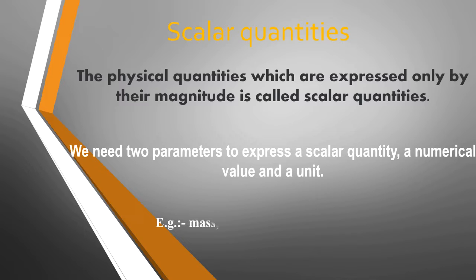Mass, length, time, distance, density, etc. are examples of scalar quantities. Scalar quantities can be added, subtracted, multiplied and divided by simple arithmetic methods.